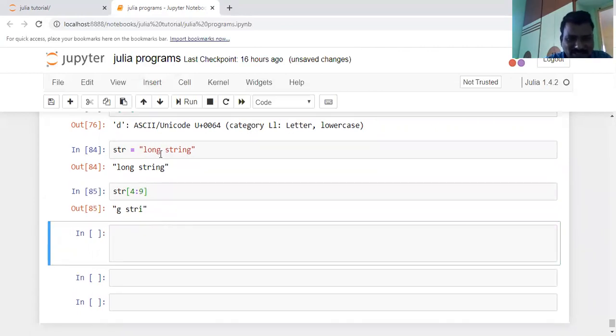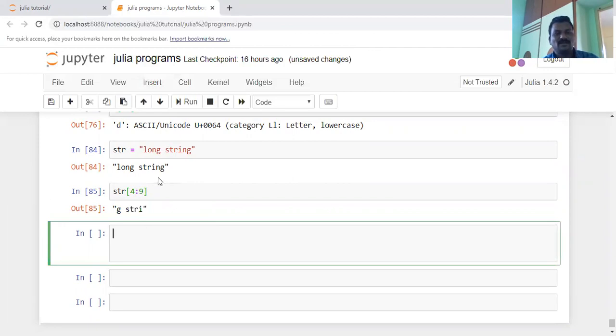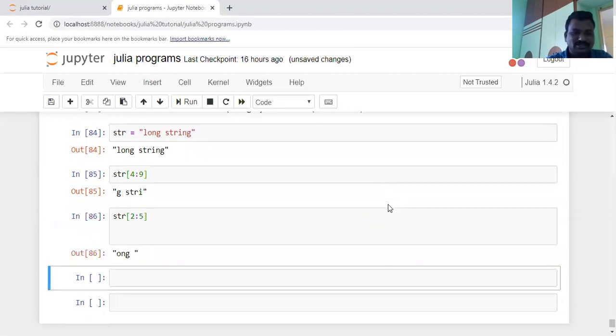It gives a g, an empty, then one space, and then the string s t r I. These are all different values. In this way, for example, I want to get 2 to 5 characters. How can you get them? You access 2 colon 5. It gives the result ONG, the 2 to 5 characters.